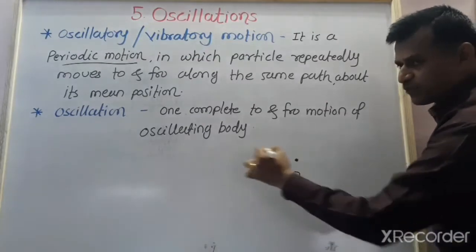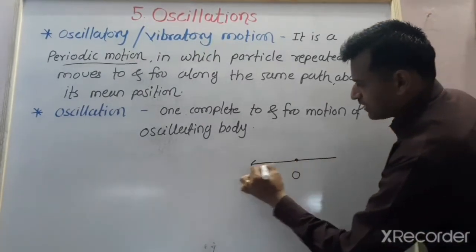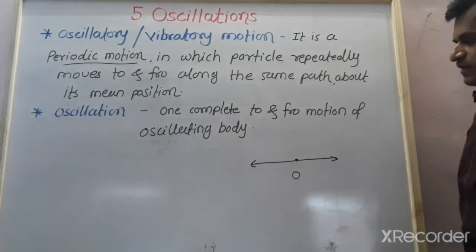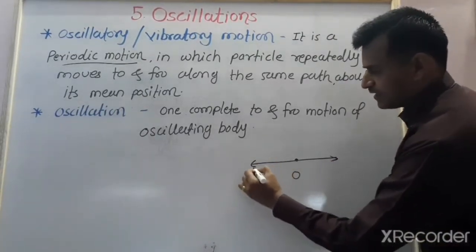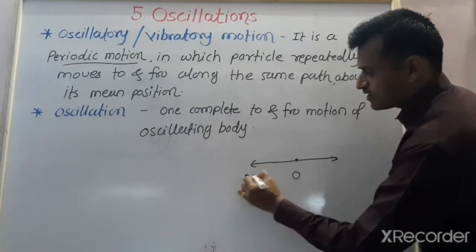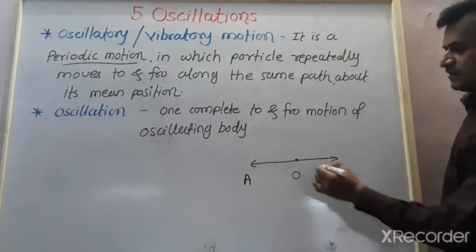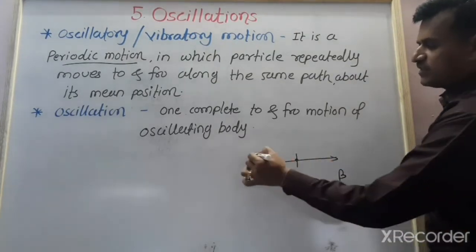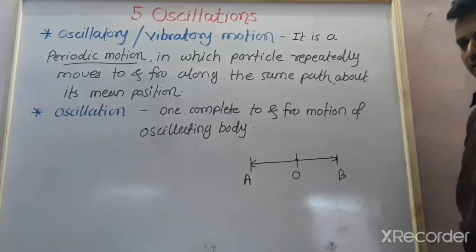It moves to and fro, just like that, to and fro. This is its equilibrium position. What do we call this? Equilibrium position. Suppose this is the position A and this is the position B. This position is called the mean position. These two are the extreme positions.